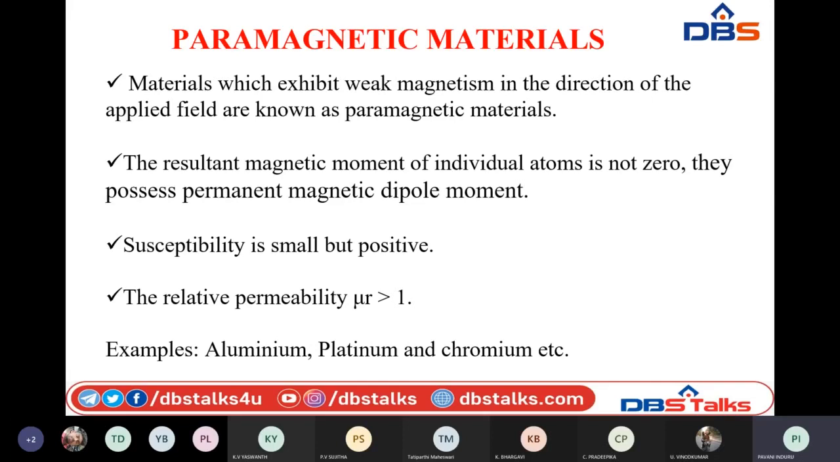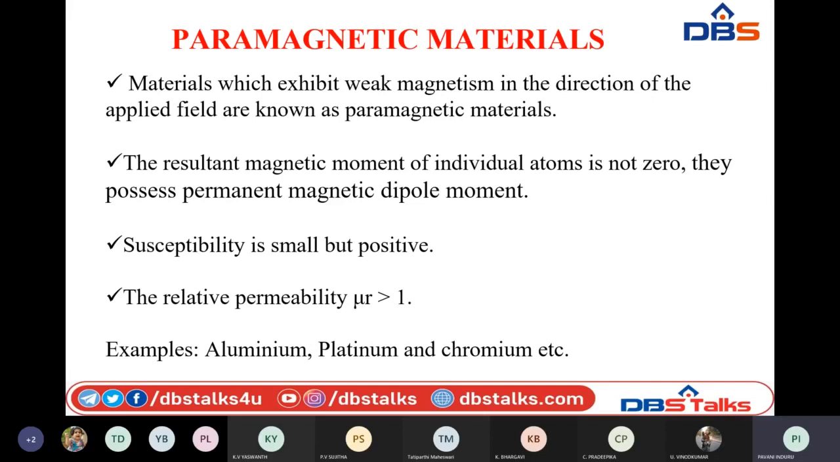So coming to the other properties of these paramagnetic materials. These have a small amount of susceptibility, but positive, since they have dipole moments present in them. Whenever they are kept inside a magnetic field, they are able to possess some weak magnetism. That is why the susceptibility of these materials is positive.